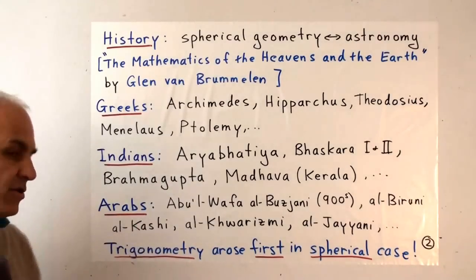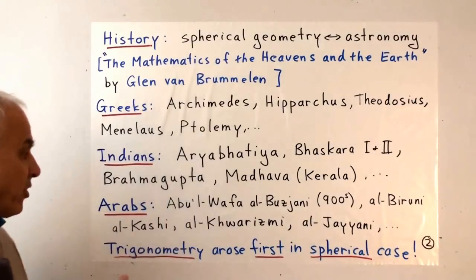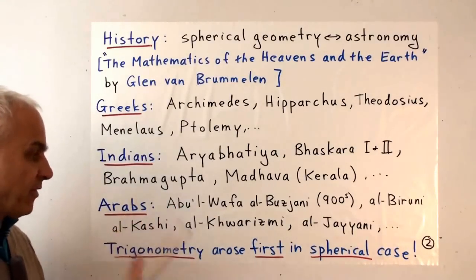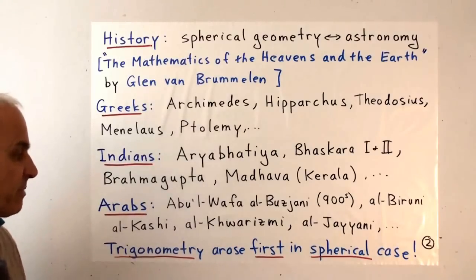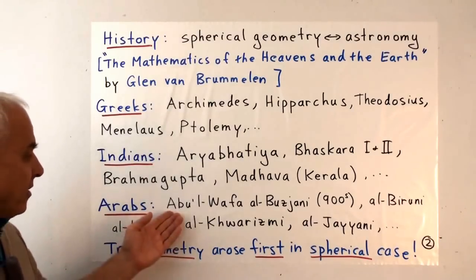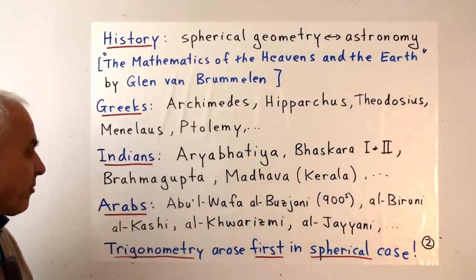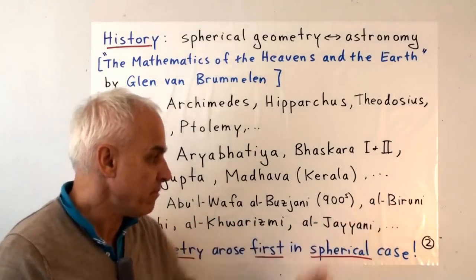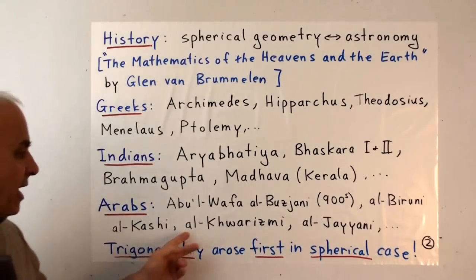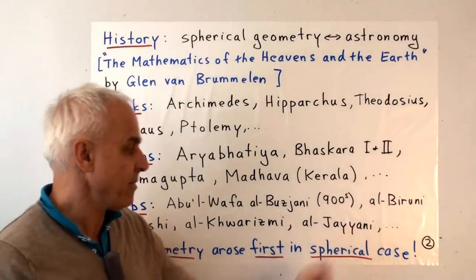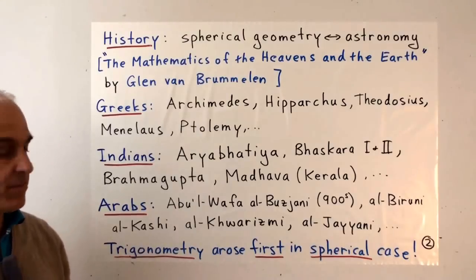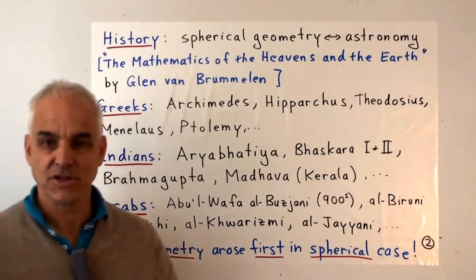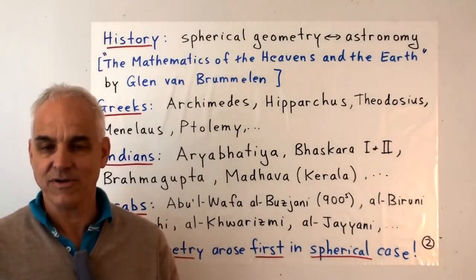And then a little bit later, the torch was passed to the Arabs, Persians, and we have many notable achievements and developments, further refinements of trigonometry, especially in the spherical case. And names, probably I won't be able to pronounce them correctly, Abul Wafa al-Bujani, and then al-Biruni, al-Kashi, al-Khwarizmi, al-Jayani, and many others too. Al-Khwarizmi is a very notable mathematician who gave us the name algorithm and algebra, in fact, also.